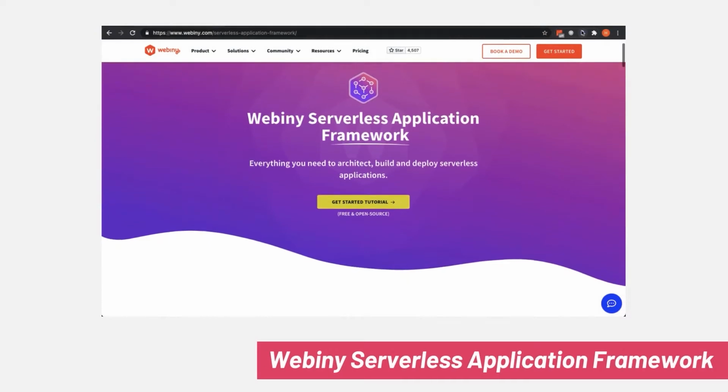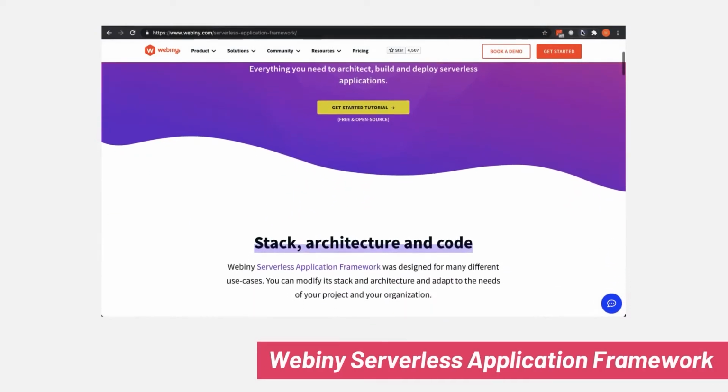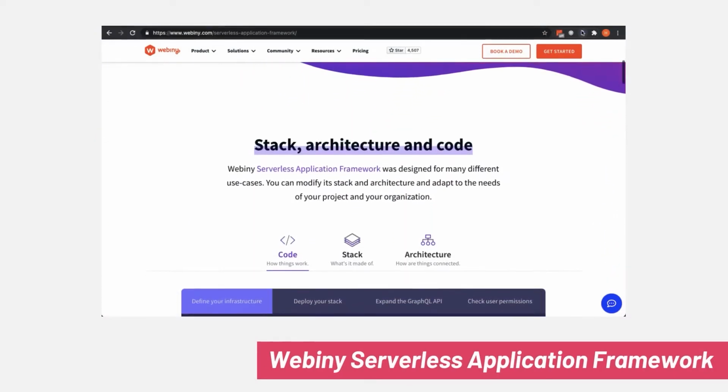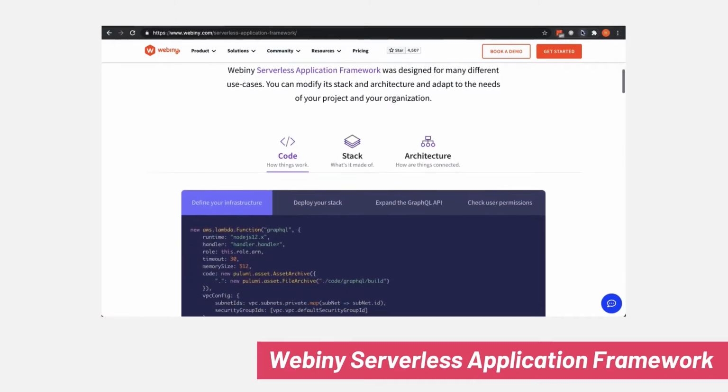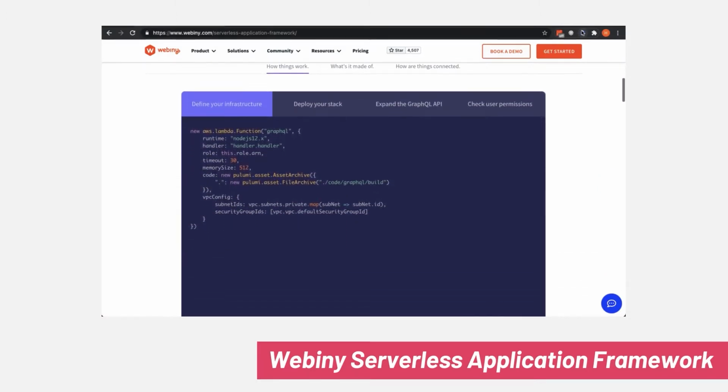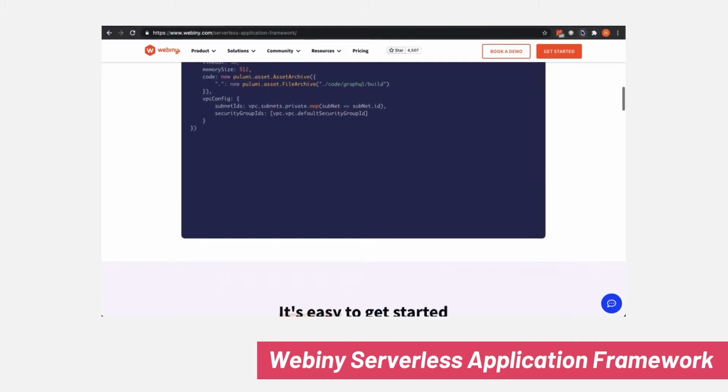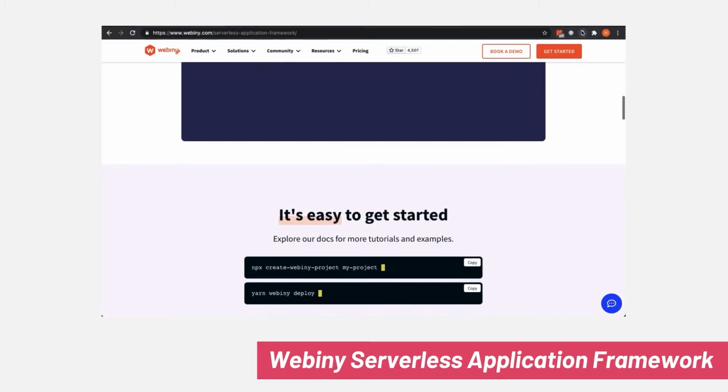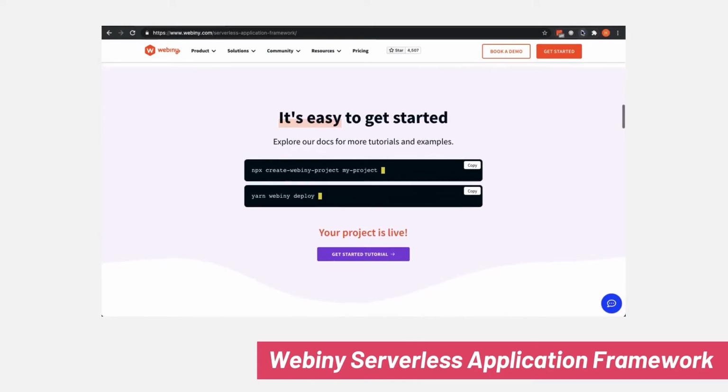With Webiny, you can build serverless websites, apps, microservices, and APIs. There are two important parts of this platform: the serverless application framework, and another which I really like very much, the serverless CMS. Webiny serverless application framework has everything that you need to architect, build, and deploy your serverless application. This framework was designed for many different use cases. You can always modify its stack and architecture to adapt to the needs of your project.